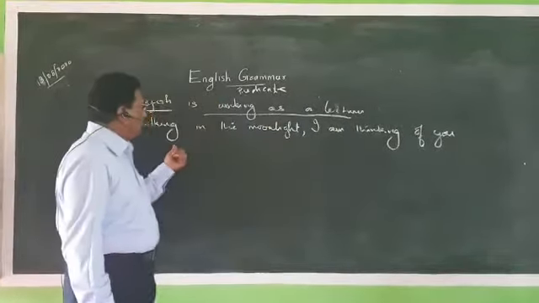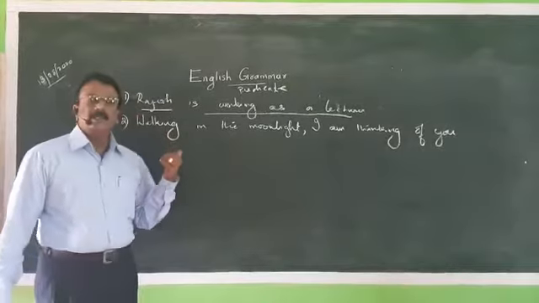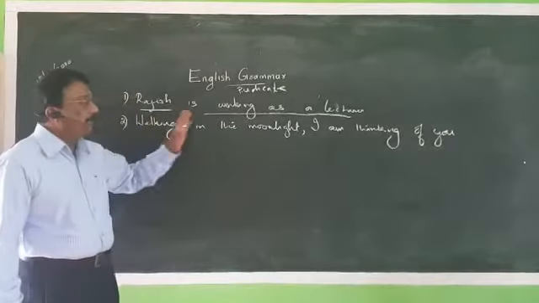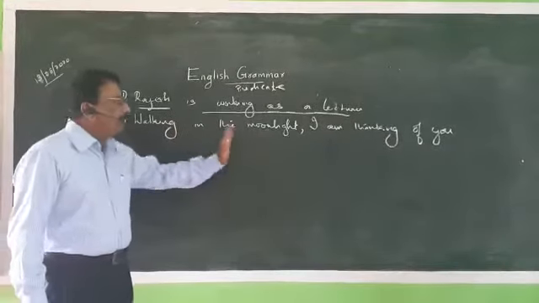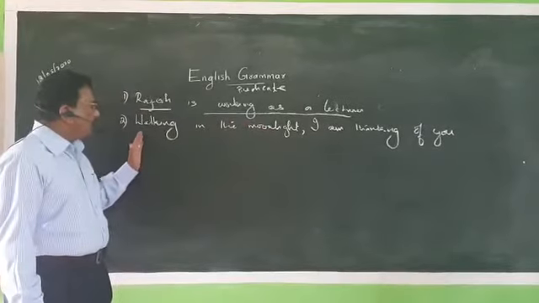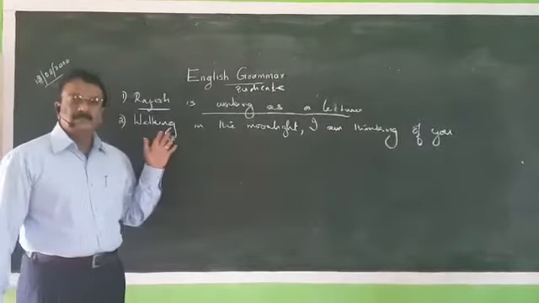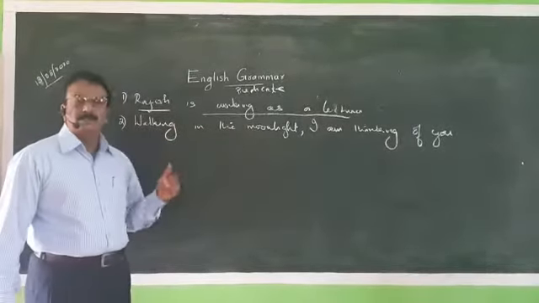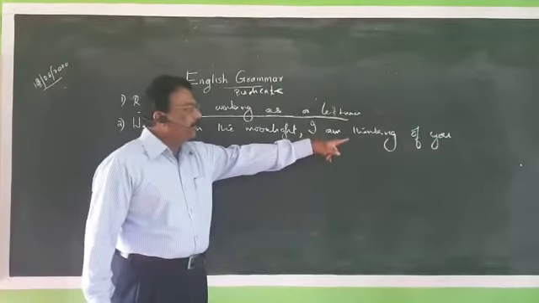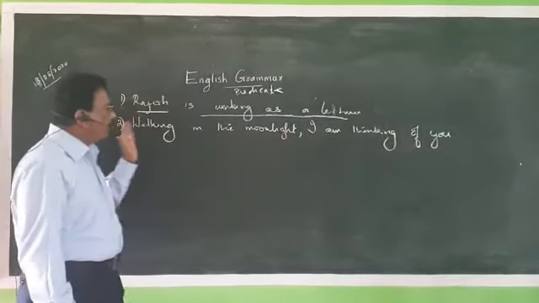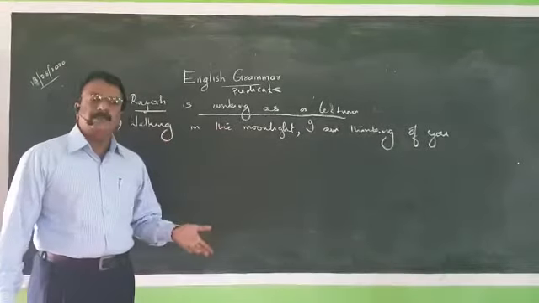Then we can consider this portion, walking in the moonlight. What do you mean by that? You know the exact meaning. Walking in the moonlight, I am thinking of you. ഈ നിലാവിലൂടെ നടക്കുമ്പോൾ ഞാൻ നിന്നെക്കുറിച്ച് ഓർക്കുന്നു. But walking in the moonlight, listen, walking is a verb in the moonlight. It has no subject and predicate of its own. It is only a group of words. But here, I am thinking of you is a sentence, and walking in the moonlight is a group of words. So walking in the moonlight has no subject and predicate of its own.